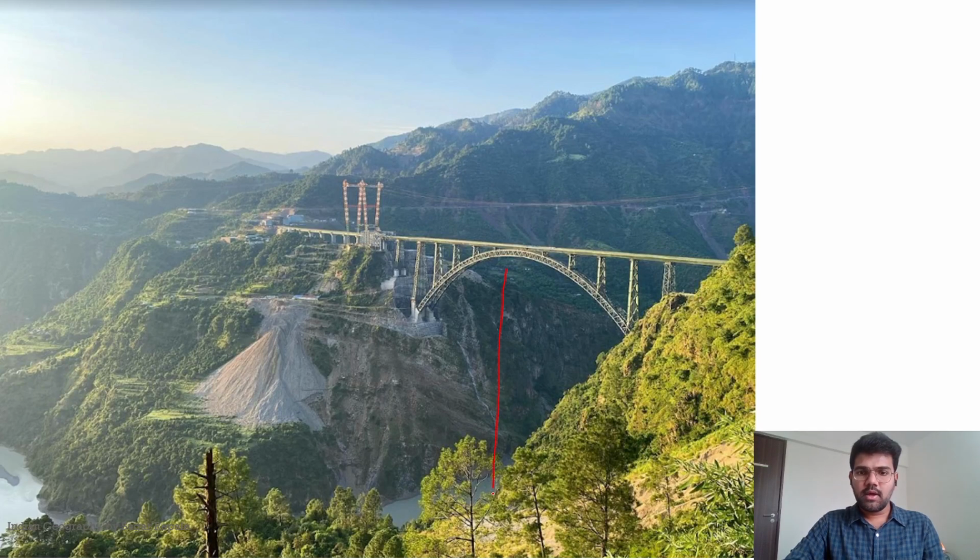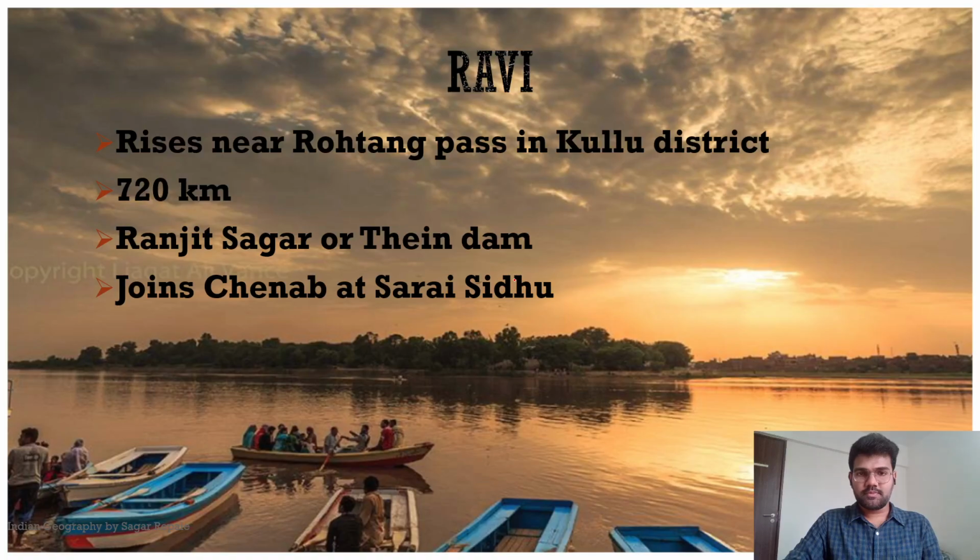You should remember the highest railway bridge in the world is located on the river Chenab. This fact is very important to remember, because they can confuse you. What will be the options? The options will be Jhelum, Chenab, Ravi, or Indus. You should remember it's the Chenab river.